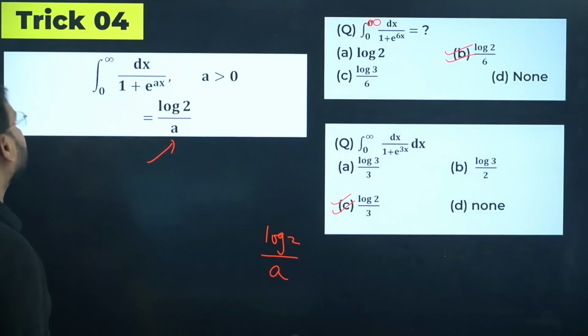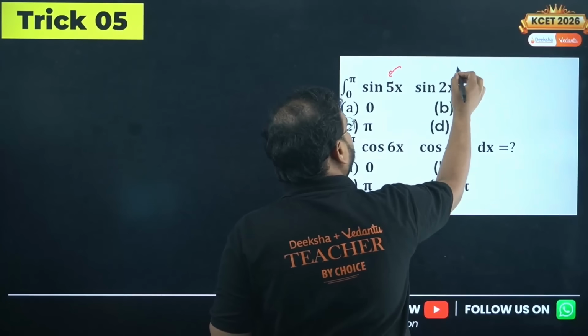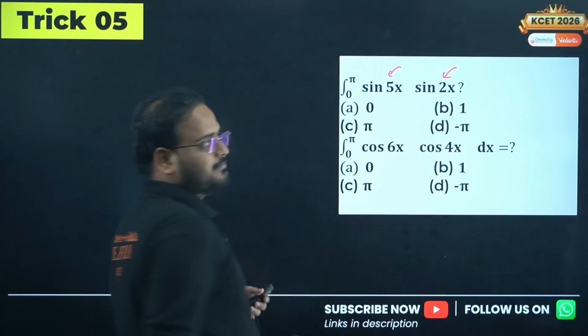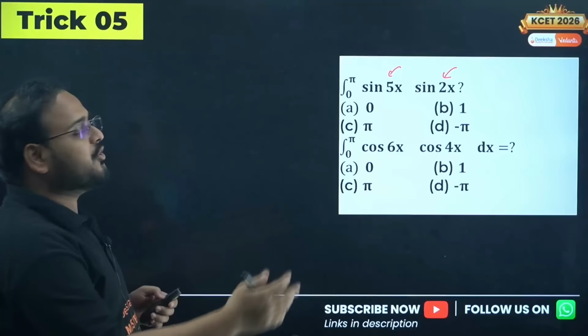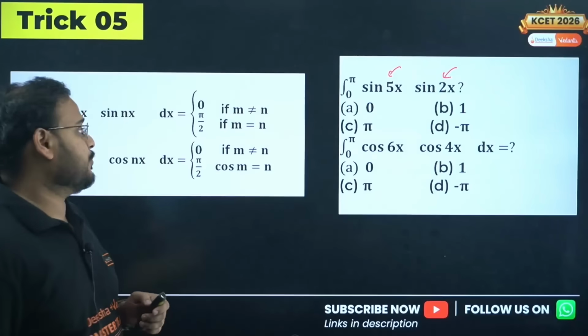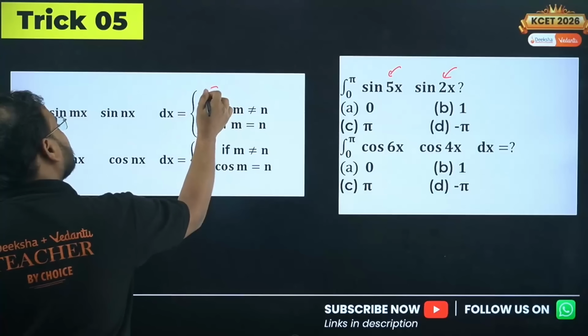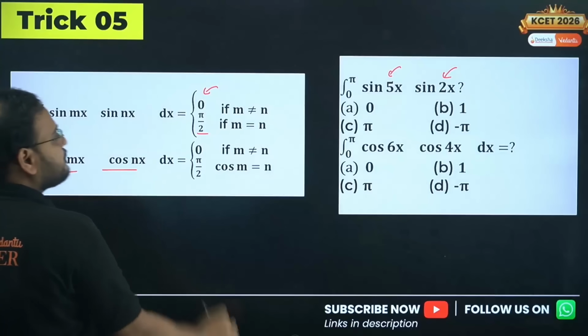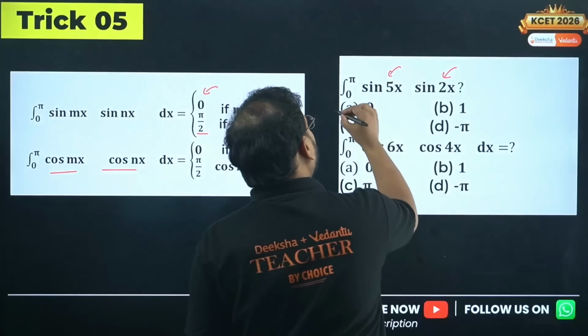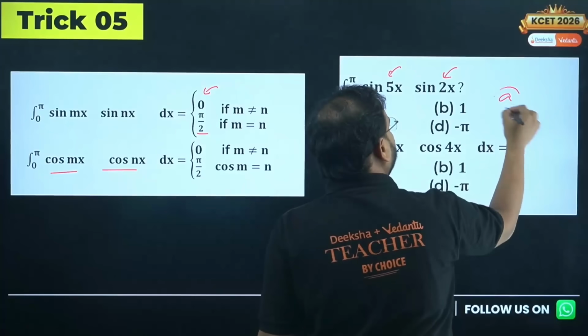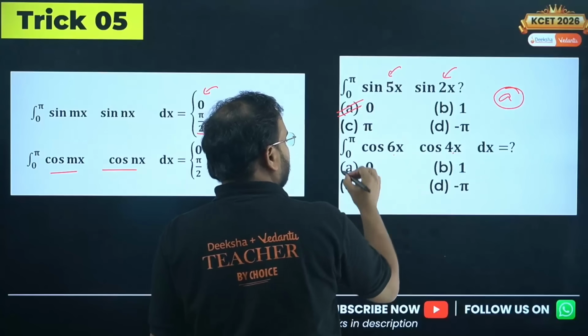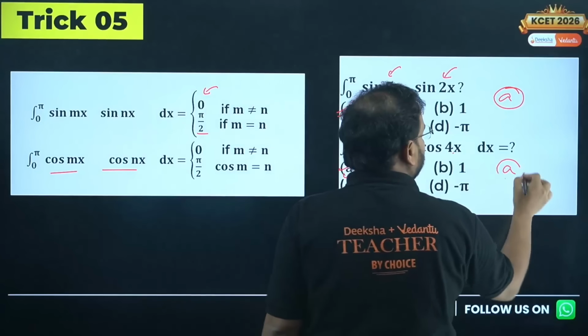Trick number 5. If you have sin mx and sin nx, with coefficients m and n, if they are equal, then you have pi by 2. If not equal, then 0. Property is, if they are equal, then pi by 2; if not equal, then 0. Same goes with cos also. Are they equal, sir? No. Answer is option A.